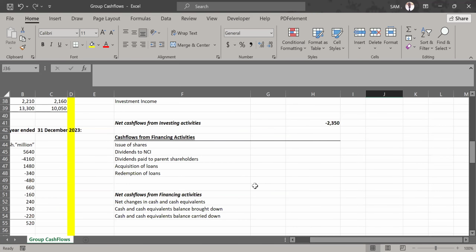Then we go to the final part, cash flow from financing activities. What are these cash flows? For example, these are modes of raising finances. Did we pay any dividends? Did we issue any shares?